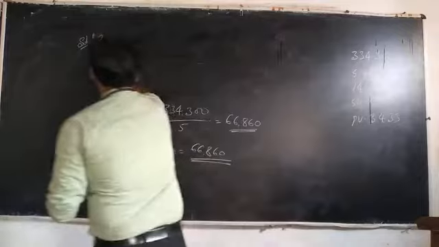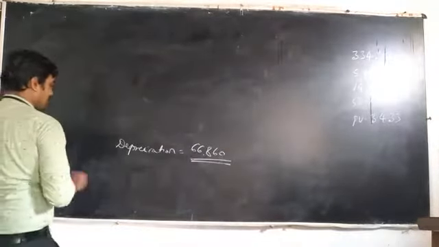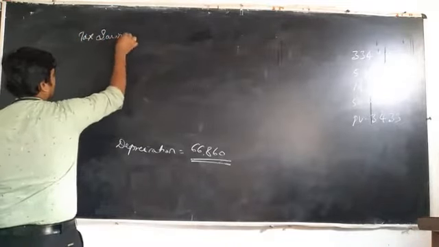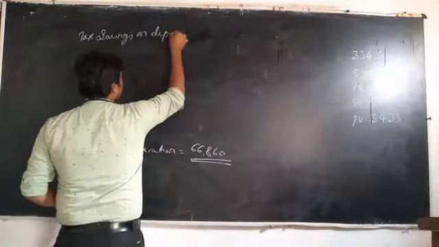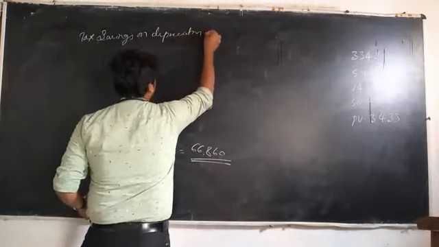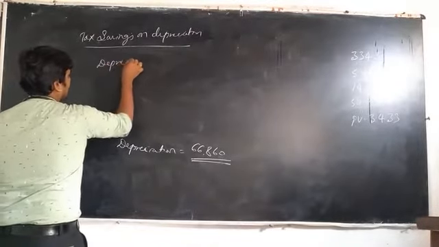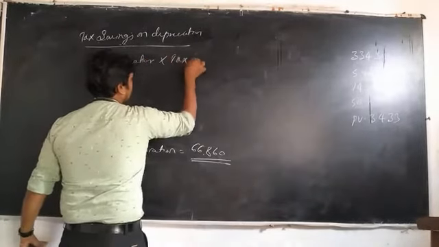Tax savings on depreciation is equal to depreciation into tax bracket.